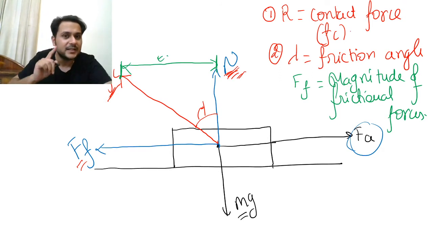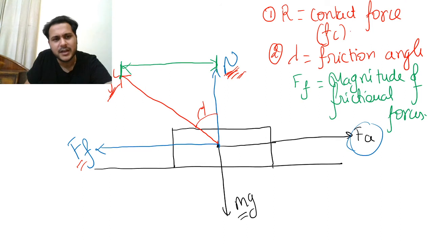Now, please understand my point very carefully. Suppose I increase this magnitude till here, to this point.